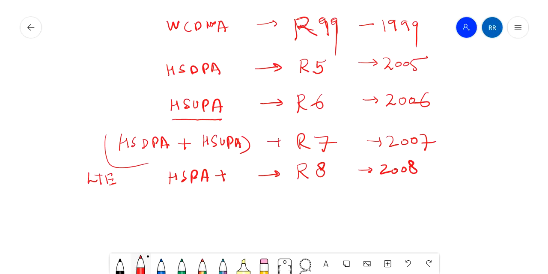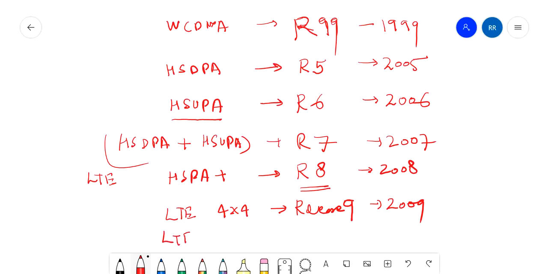It is a very common question in which release LTE comes. So you can say it's release 8. After that, LTE with 4x4 MIMO and better speed came. It came in release 9, 2009, right?